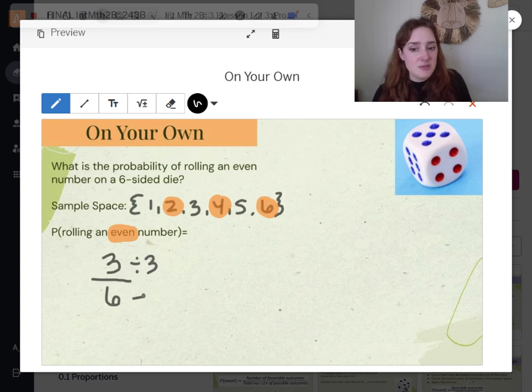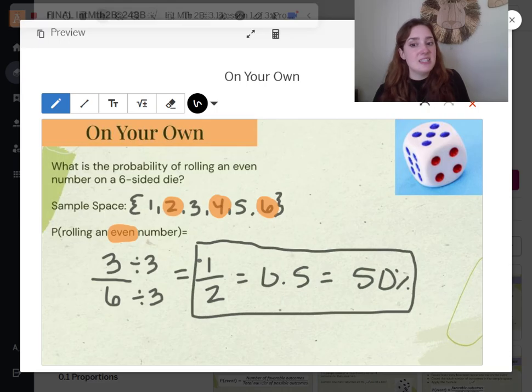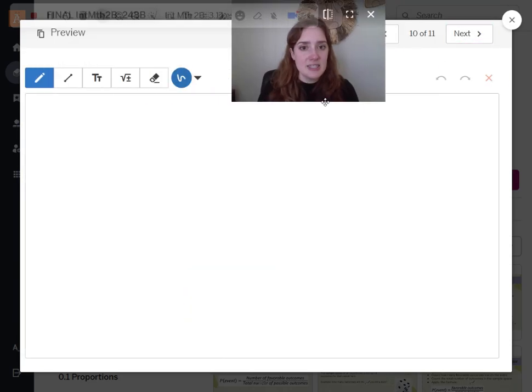And we can simplify this. This is the same as 1/2, right? For probability, 0.5, or we could say there is a 50% chance. Again, each of these 3 are saying the same thing. Our answer could be a fraction, decimal, or percentage, as long as if it's a decimal or fraction, right, it's between 0 and 1. It can't be an improper fraction. Otherwise, it wouldn't make sense. You have a 150% chance that this will happen. It's only between 0 and 1, 0% or 100% chance.